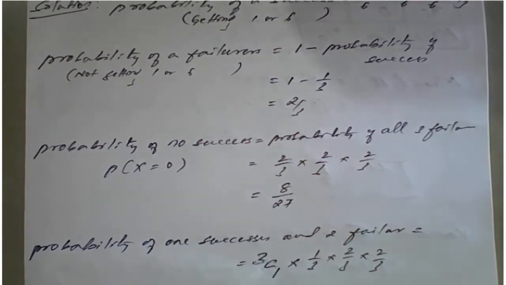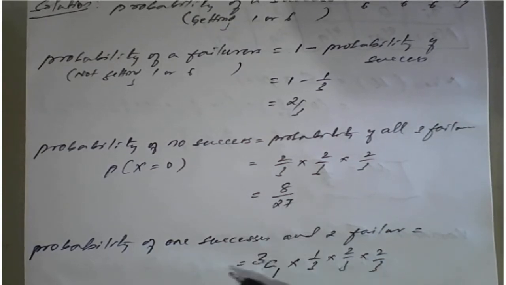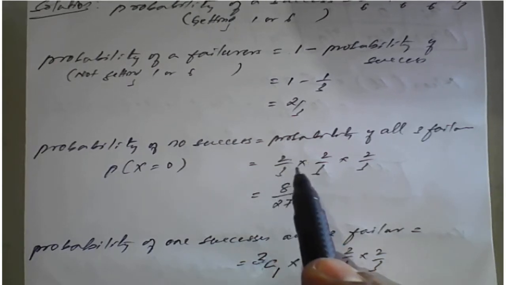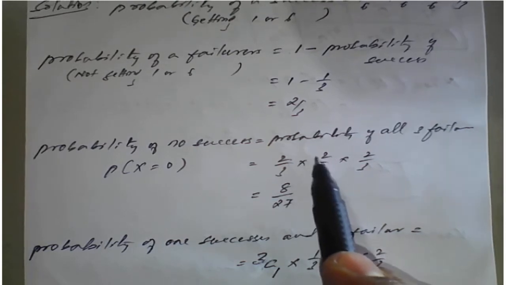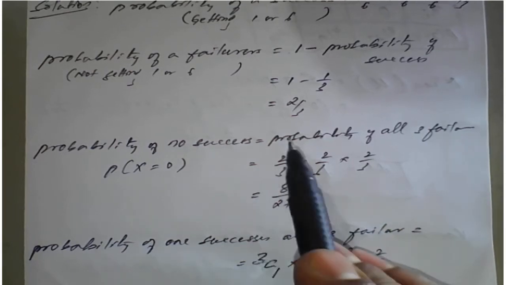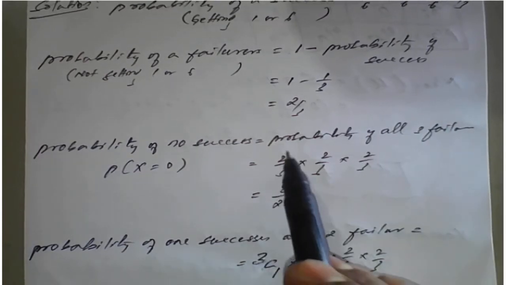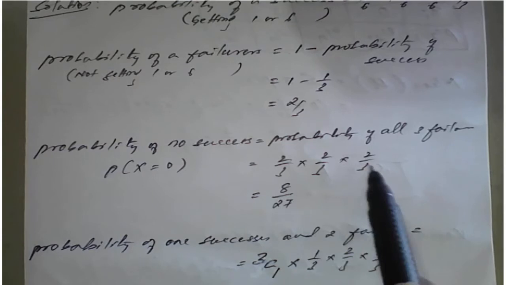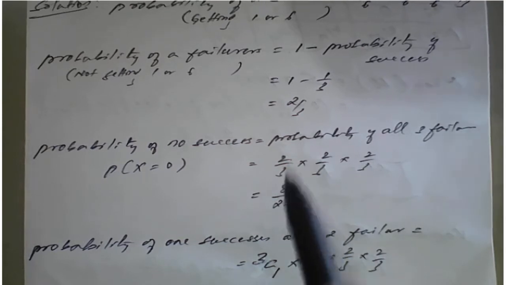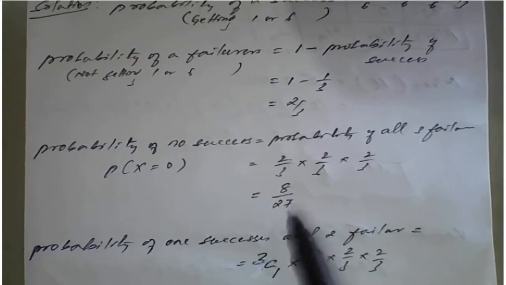I am throwing a die 3 times. First time I threw, I didn't get 1 or 6 on the top. So that's why I am writing no success means 2 by 3. One more time I tossed, again I didn't get either 1 or 6 on the face. Again I am writing 2 by 3. One more time I am tossing, again I am not getting 1 or 6 on the top face. So the condition is we have to throw 3 times, and all the 3 times we didn't get success. So failure is there: first time failure, second time failure, third time failure. That's why 2 by 3, 2 by 3, 2 by 3, which stands for the failure. So that's why it is 8 by 27.